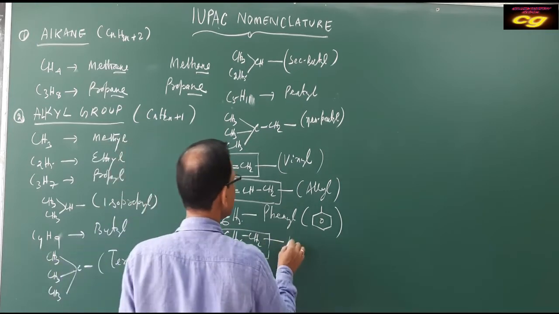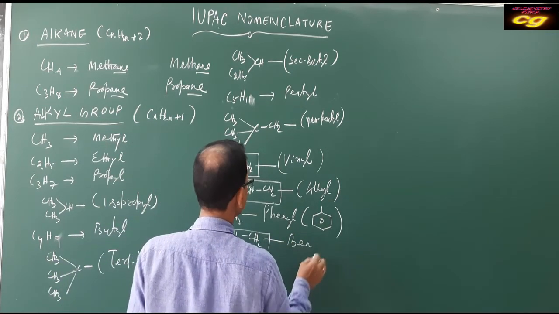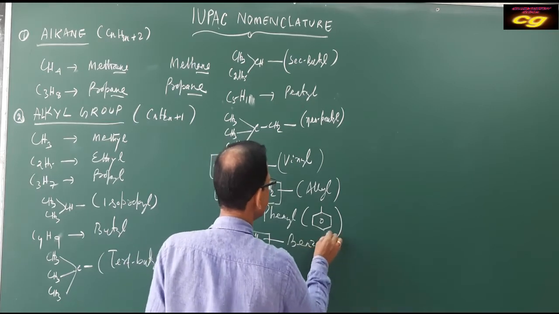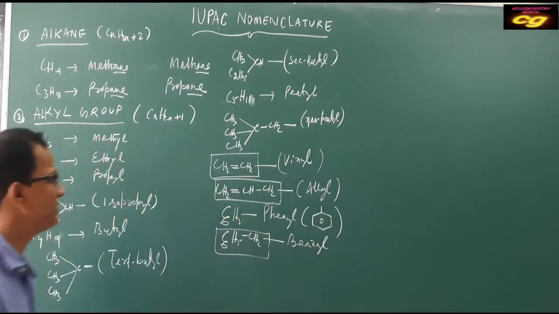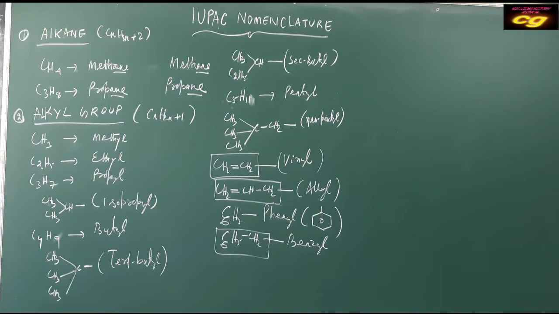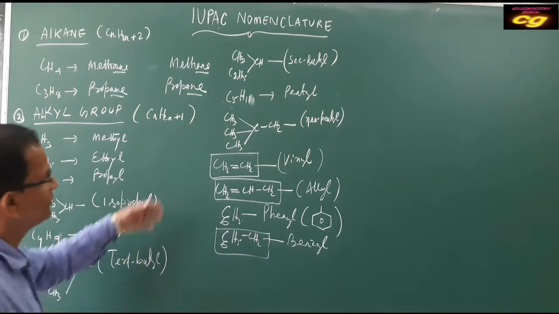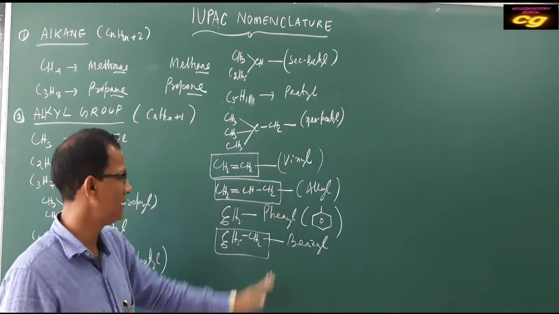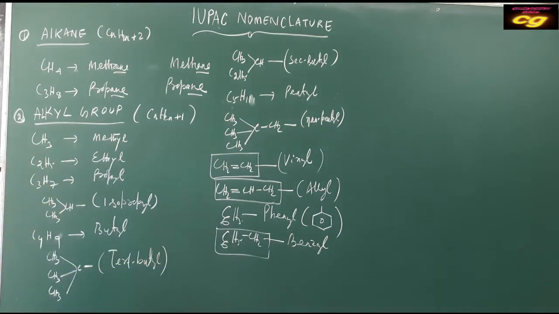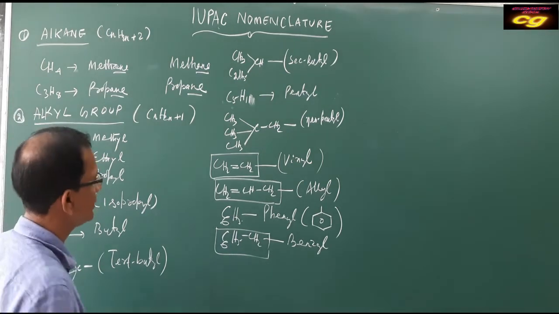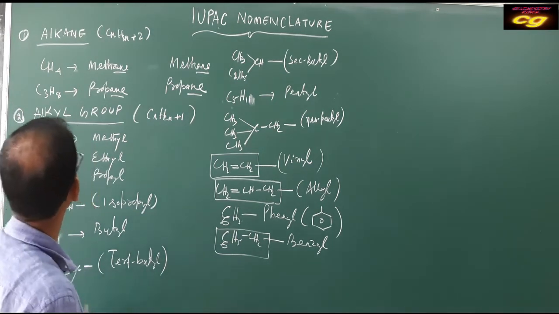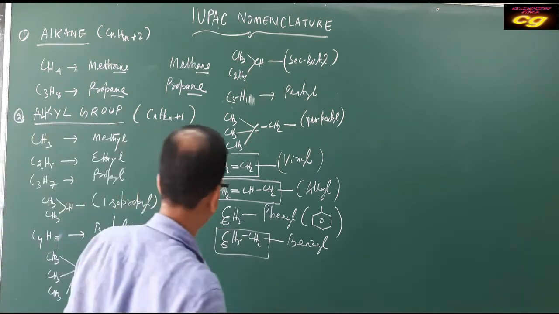This is called benzyl. Phenyl, benzyl, vinyl, allyl. These are very important groups attached to different carbon atoms in different classes of organic compounds. So this is about alkane and alkyl groups.